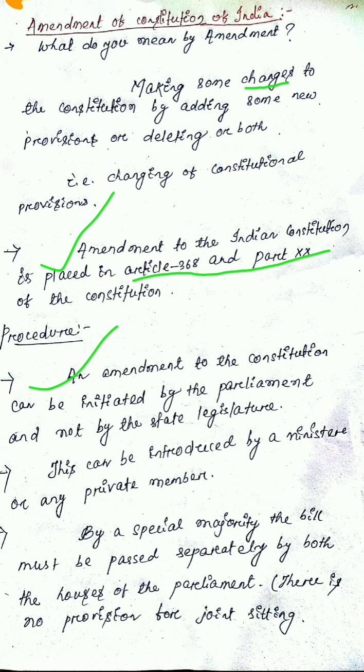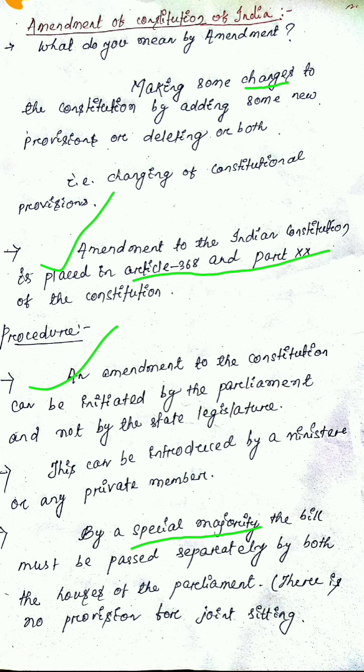Next concept: by a special majority, the bill must be passed separately by both the houses of the parliament. There is no provision for joint sitting. The important thing is special majority, so you have to understand what special majority is. Special majority means a majority of the total membership of each house and a majority of 2/3 of the members of each house present and voting. You have to remember this concept.